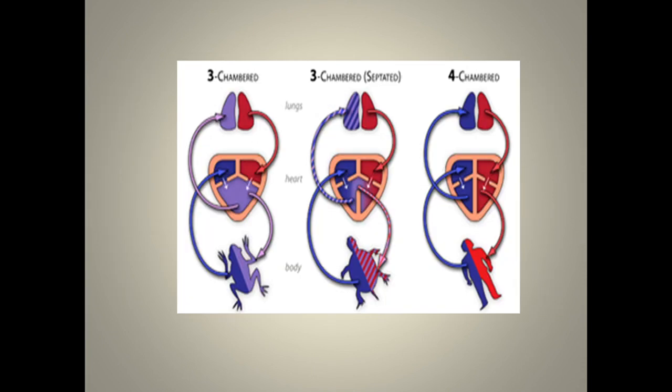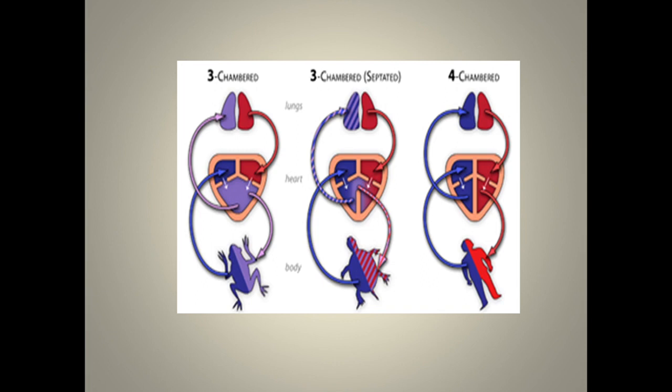From the very beginning, we have studied the types of heart present, whether it's a two-chambered heart, a three-chambered heart, a four-chambered heart, or a three-chambered separated heart. Depending upon the different organisms, the environment where they live and their body organization, different groups of organisms have different types of heart.